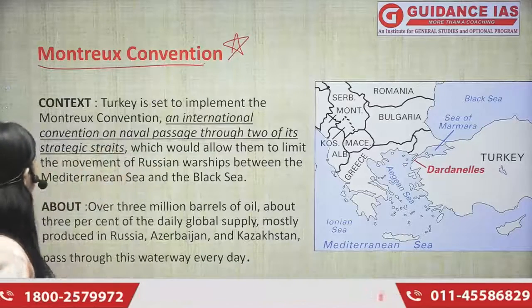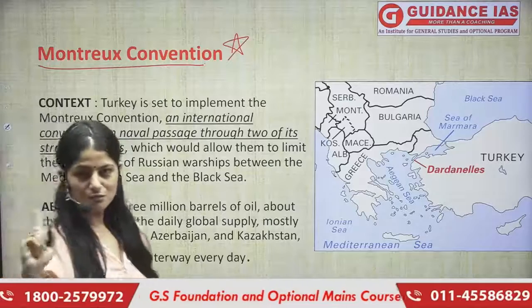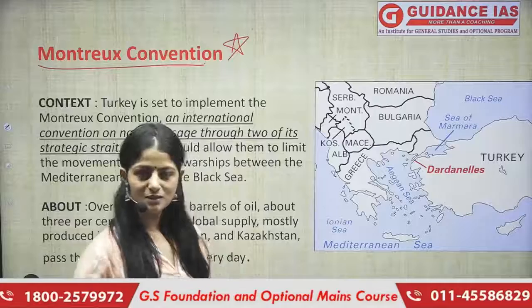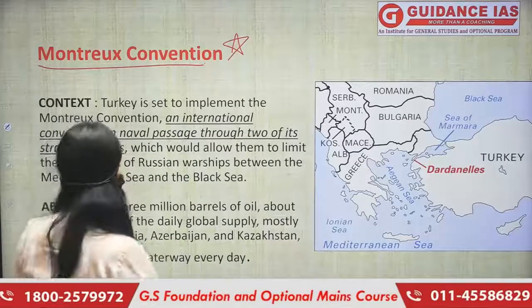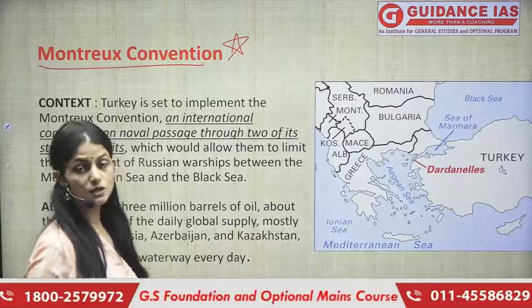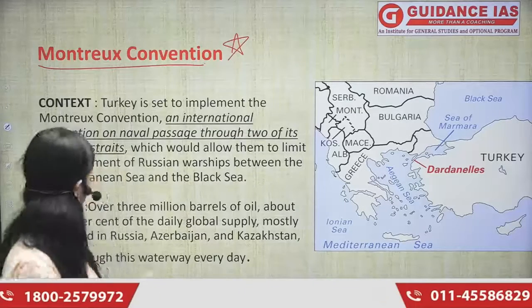But before that, let me tell you, this Montreux is not the Montreux Record, which is related with the Ramsar wetlands. So this is different. You must know how to distinguish between the two. I'll tell you what it is, how it is related with Turkey, and what the role of Turkey is here. Okay?